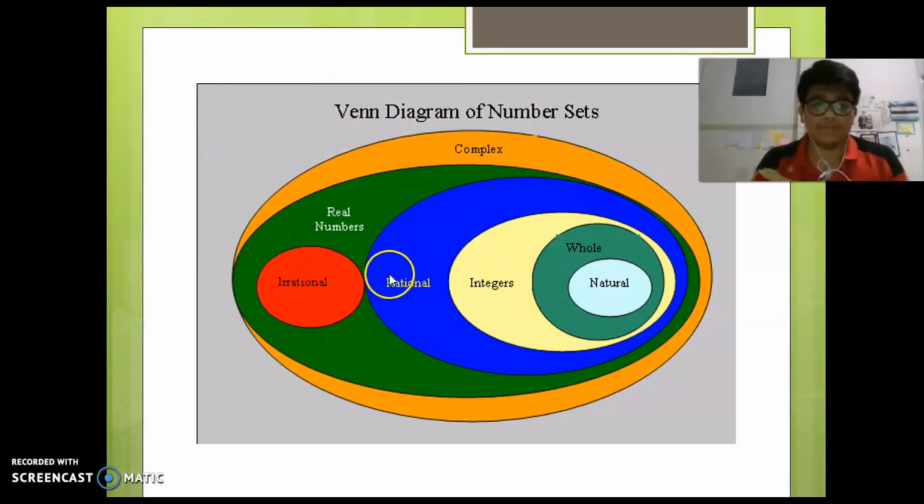There are so many numbers, right? The smallest set is the natural numbers, and then whole numbers. So natural numbers are a part of whole numbers, and both of them are parts of integers, and they are all part of rational numbers. Rational numbers are different from irrational numbers, but irrational numbers and rational numbers are subsets of real numbers, and all the numbers together are the complex numbers.